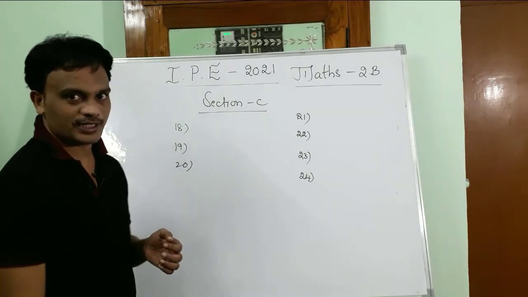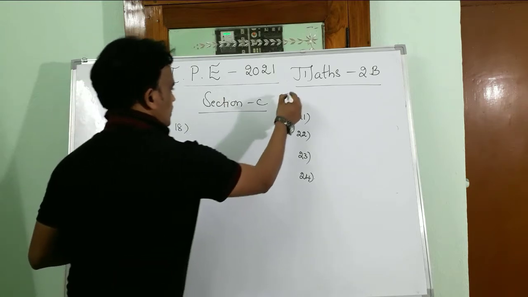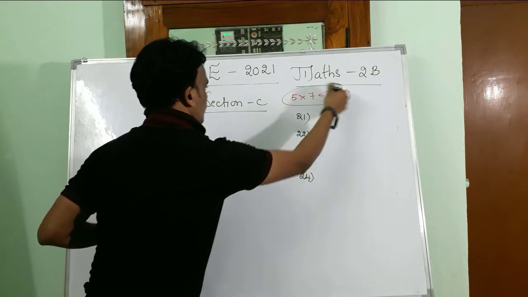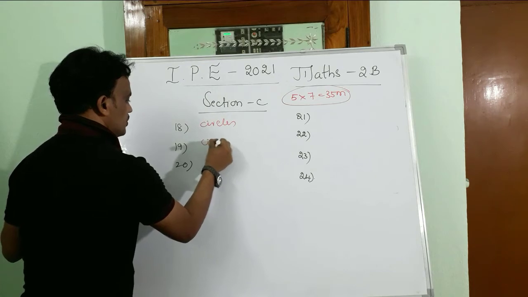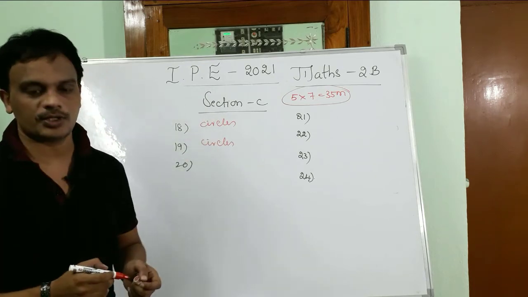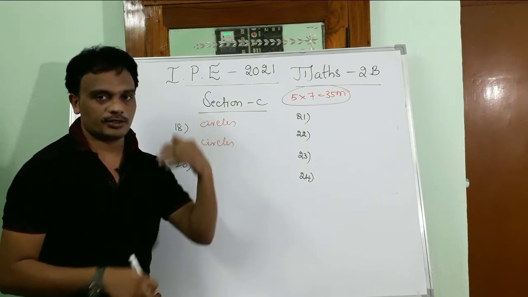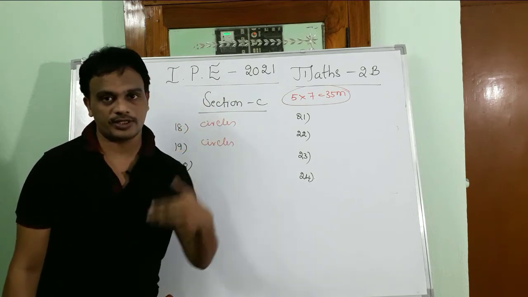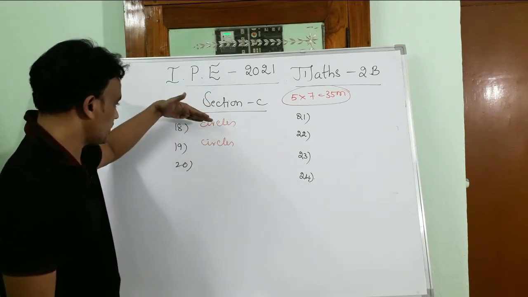Come on, have a look. Coming to section C, 7 questions are there. From those 7 questions we are going to select 5 questions, so 5 times 7, that is 35. 18th question from the circles, 19th question from the circles, 2 questions from the circles. Particularly the 18th question is the basic thing: find the equation of a circle passing through 3 points, that is the concept. And concyclic points, a compulsory question from the 18th one.